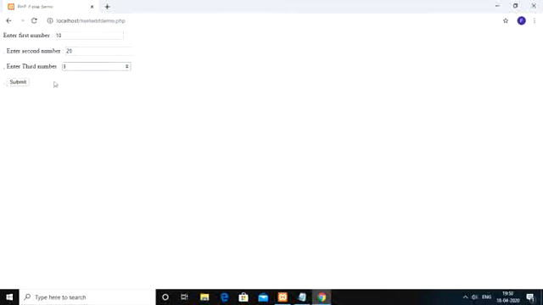So out of the 3, you are having the maximum number as 20. You have to get 20 as the maximum number. You got 20 as the maximum number. Okay, so that is about nested if.